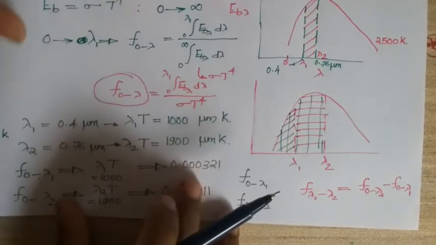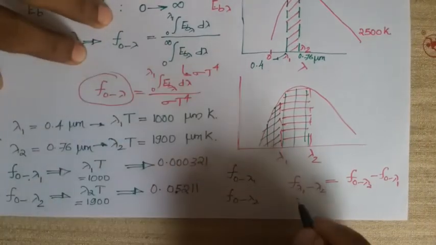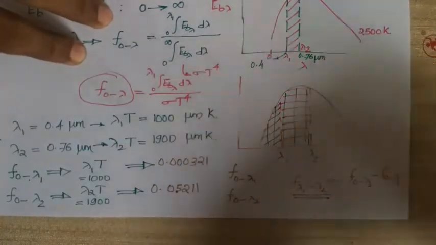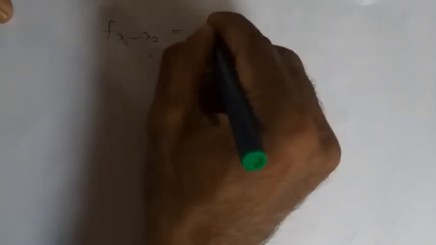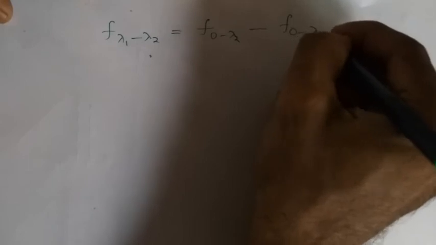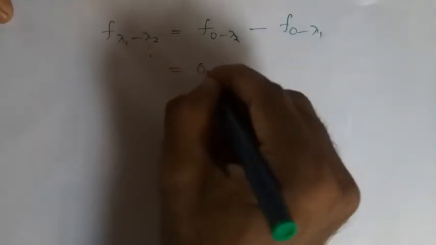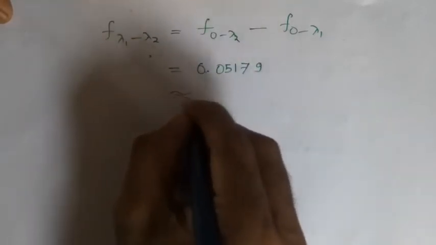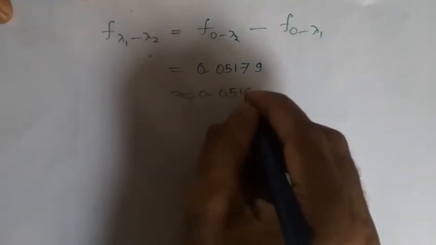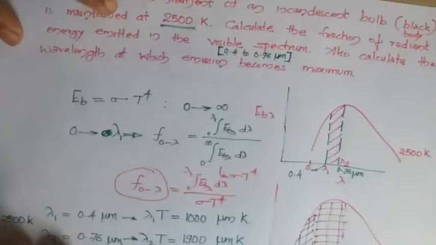But here you have to evaluate this function in between this range. That means you will apply this equation. Then f lambda 1 to lambda 2 will be equal to the f0 to lambda 2 fraction minus the f0 to lambda 1 fraction, which comes to 0.05179, or approximately 0.0518.